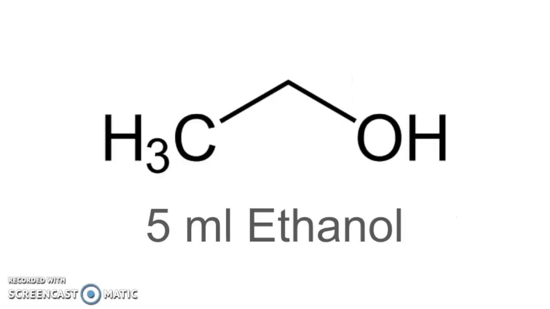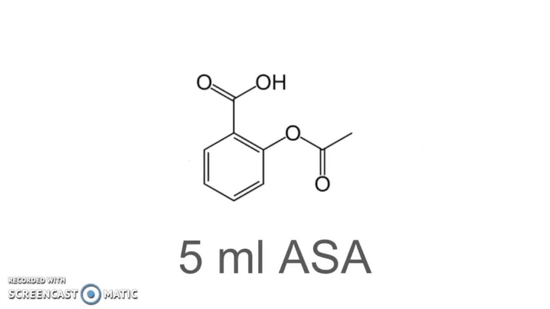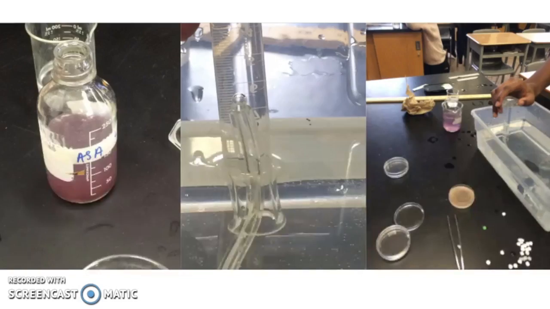For the control, we added 5 milliliters of water. For the ethanol test, we added 5 milliliters of a 70% ethanol solution. For the aspirin test, we added 5 milliliters of an ASA solution. And for the last test, we added 2.5 milliliters of both the ethanol and ASA solutions.